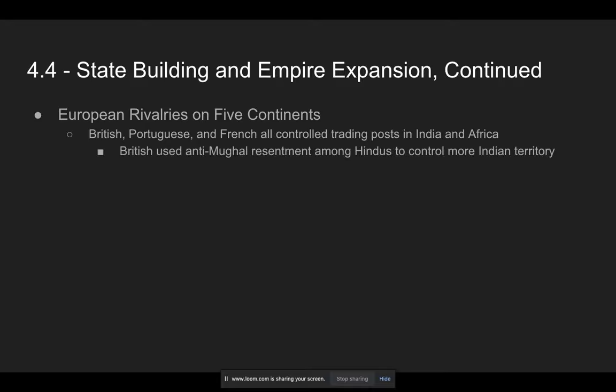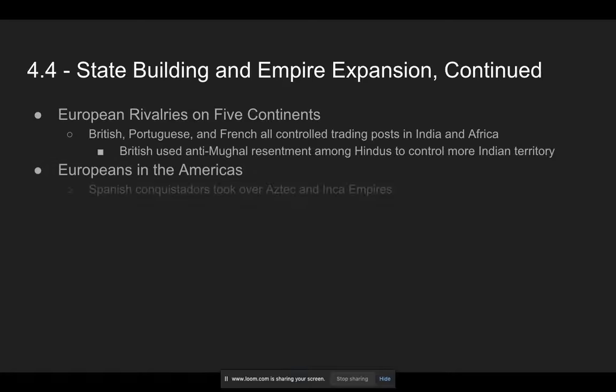The British noticed that the Mughal Empire was becoming less tolerant of Hindus, because the Mughals are Muslims and most of India is Hindu. And so they started making alliances with the Hindu kingdoms, saying, hey, let's work together and push these Mughals back a little bit and expand our territory, and we'll be much nicer to you than the Mughals are. Eventually, of course, the British are just going to go ahead and conquer most of India. But at the time, some of the local Hindus were like, maybe you're nicer than the Mughals. Maybe we can let you in.